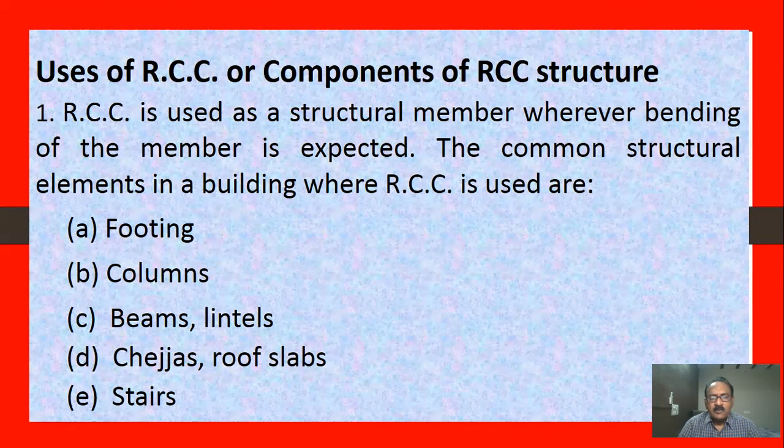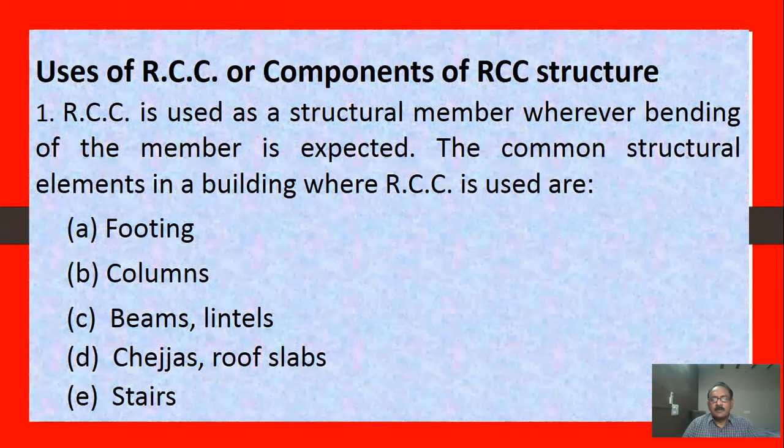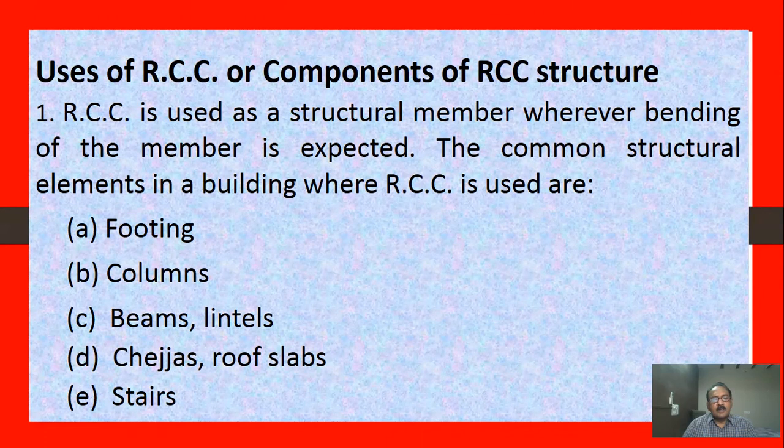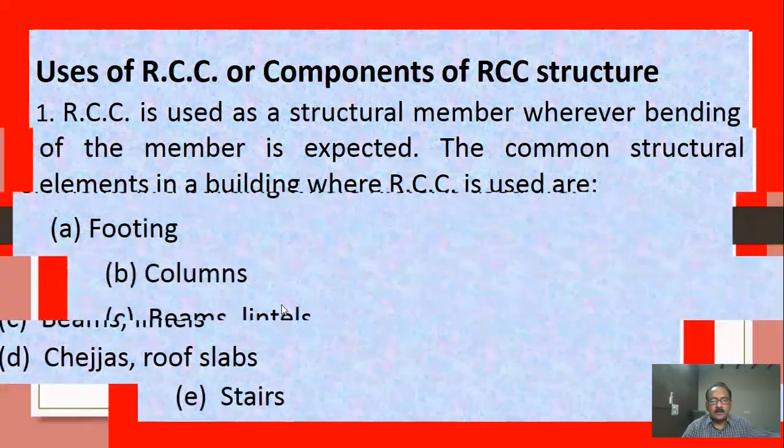Where materials are not available, they will go for wooden structures or steel structures. But commonly in our area, RCC structures. What are the RCC structure components? See, this is a very simple question for you. From the beginning, one is footing, you know, and columns, beams, lintels, chajjas, roof slabs, staircase.